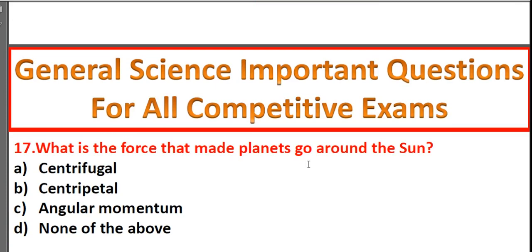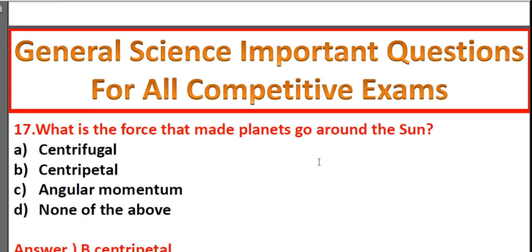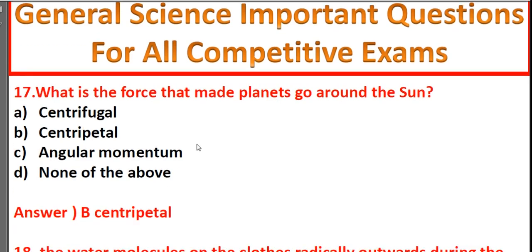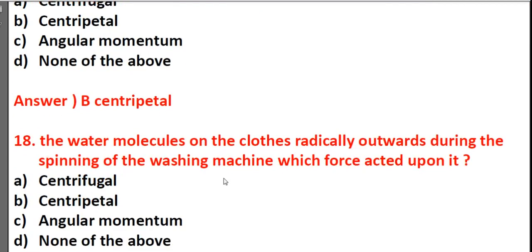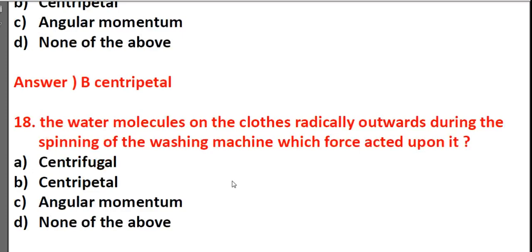What is the force that made planets go around the sun? Centrifugal, centripetal, angular momentum, none of the above. It's B, centripetal. Planets means centripetal. The water molecules on the cloth move radially outwards during the spinning of a washing machine. Which force acted upon it? Centrifugal, centripetal, angular momentum, none of the above. It's centrifugal.